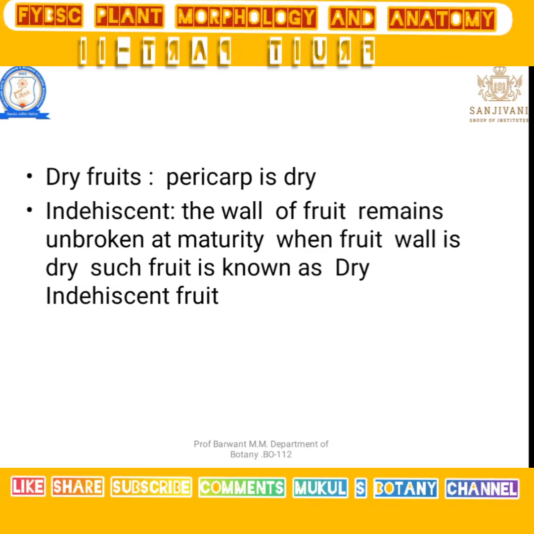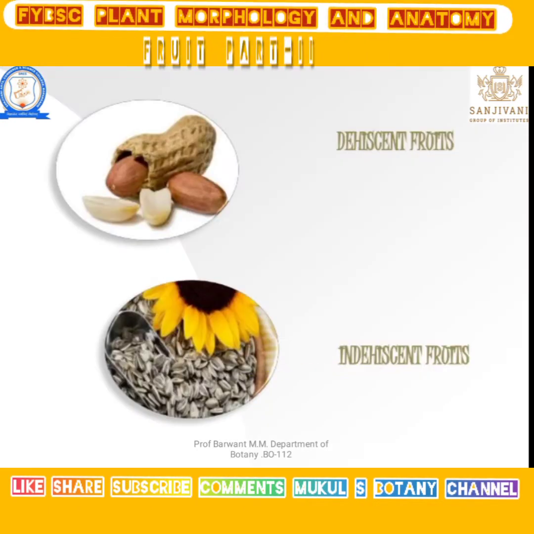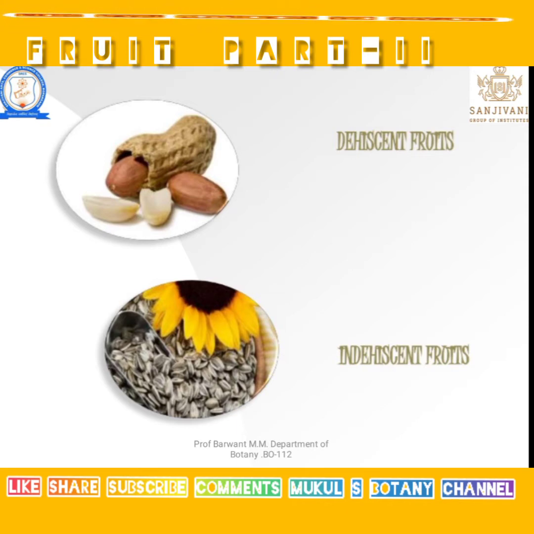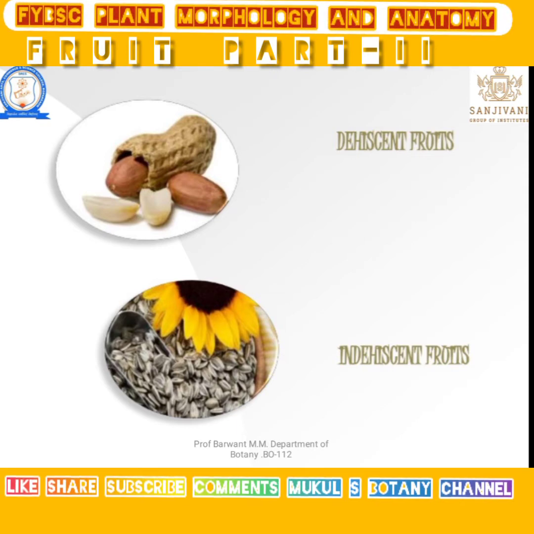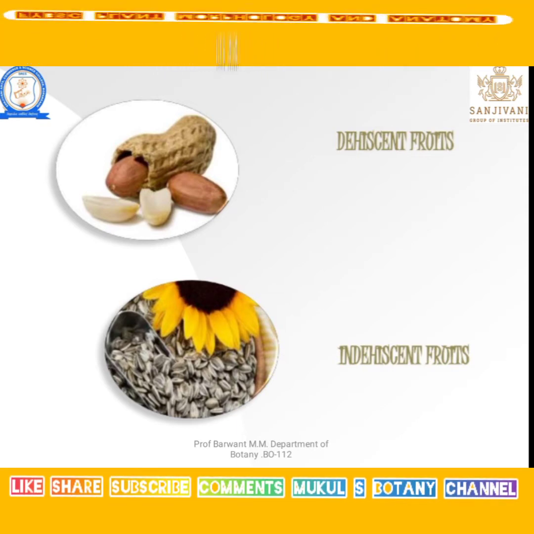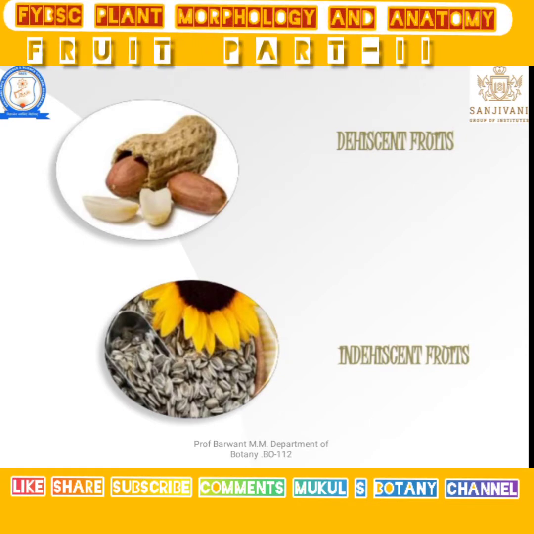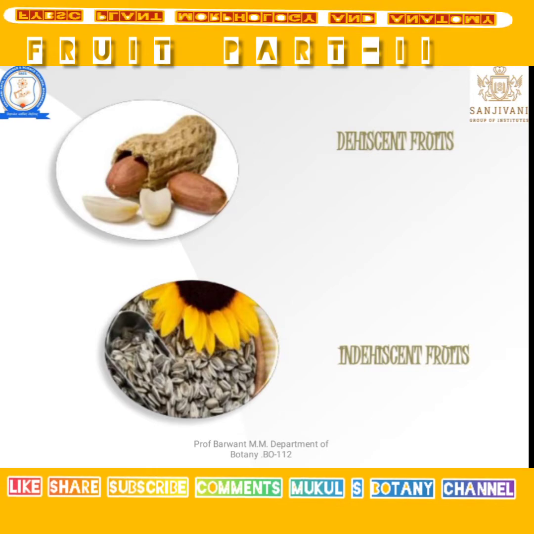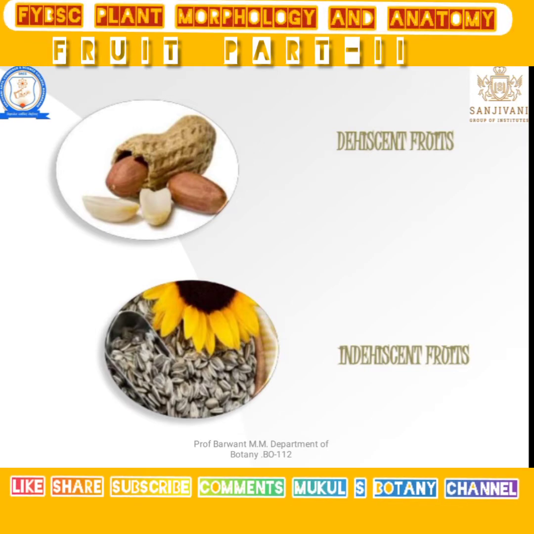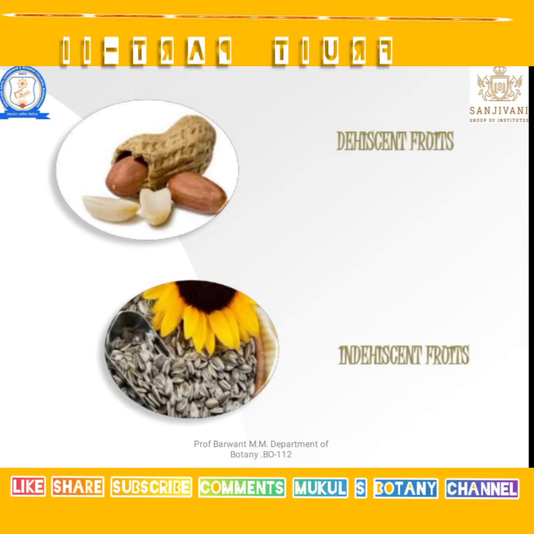Indehiscent is like sunflower seed, and dehiscent is like legume, groundnut, where at maturity the fruit wall breaks and the seed comes outside.